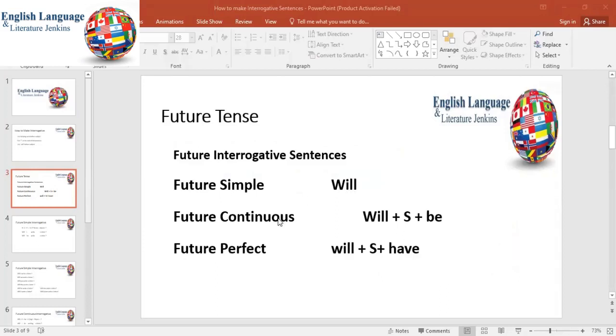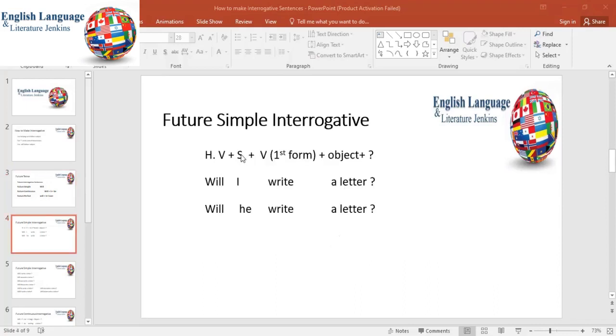In future continuous tense, we have the helping verb will be. We use will before the subject, and after the subject, we use be. In future perfect, we have the helping verb will have. We use will before the subject and have after the subject. Future simple interrogative: helping verb, subject, verb first form, object, question mark.